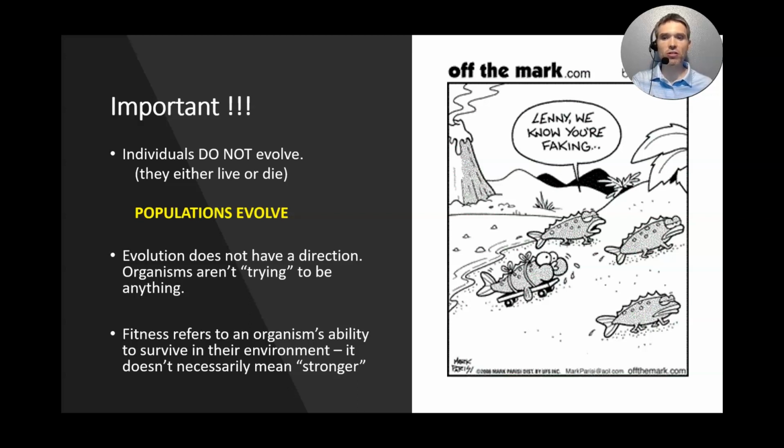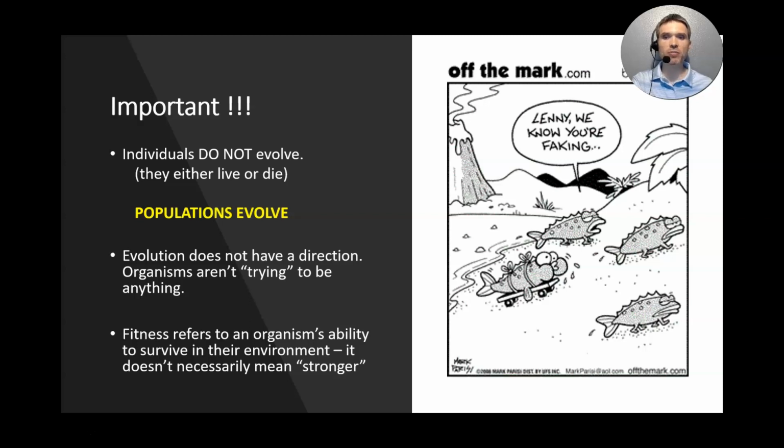The next concept is that evolution does not have a direction. In other words, there's no perfect plan that evolution has. Evolution is the response to the environmental conditions. The environment picks the winners and losers. If the environment changes, the population is going to evolve accordingly. We'll focus more on that as we continue.